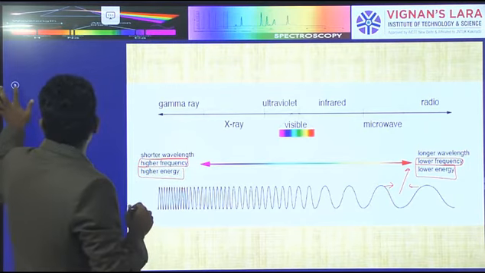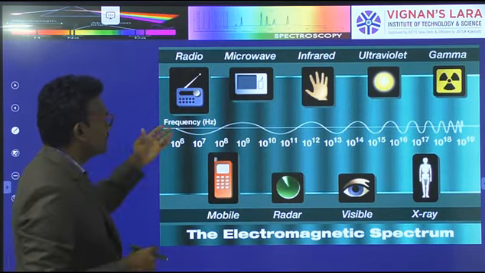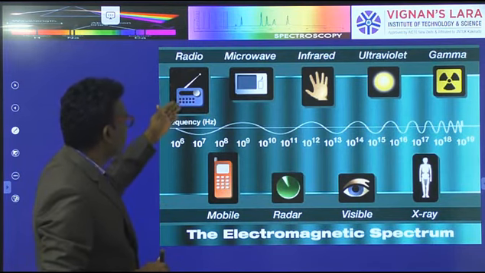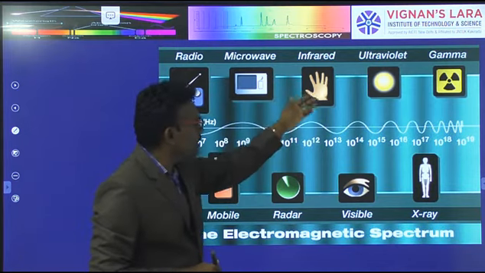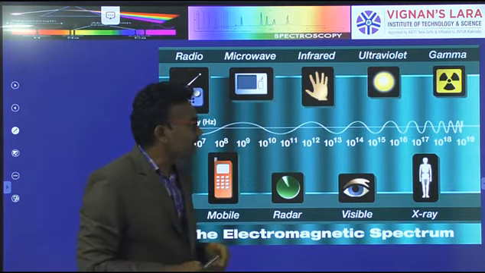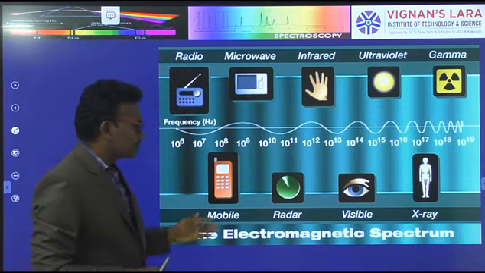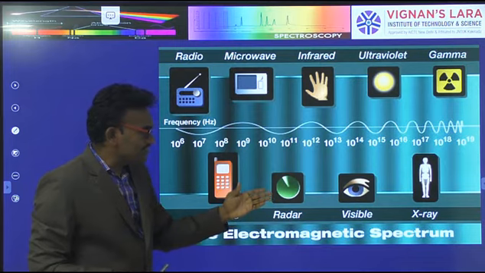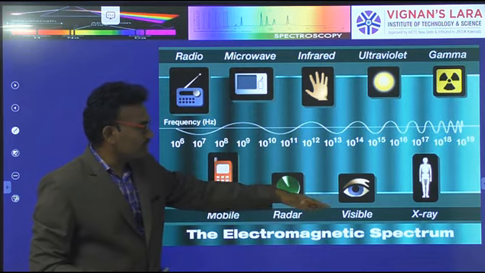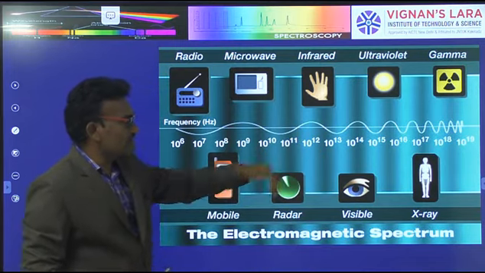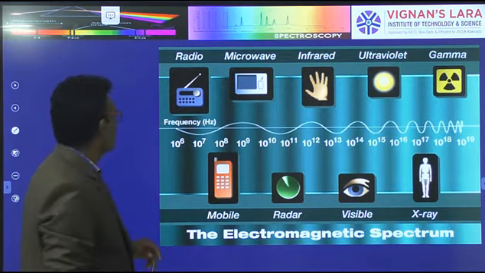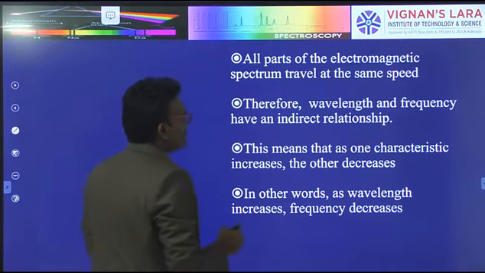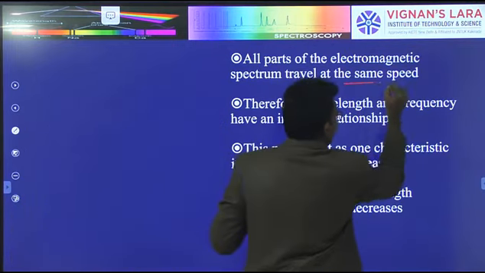This is another diagram, showing different types of frequencies: radio frequency, microwave, infrared, ultraviolet, gamma rays. In the electromagnetic spectrum: mobiles, radar, visible light at 10 to the power 13 to 14, and X-rays at 10 to the power 17 to 19. All parts of the electromagnetic spectrum travel at the same speed.